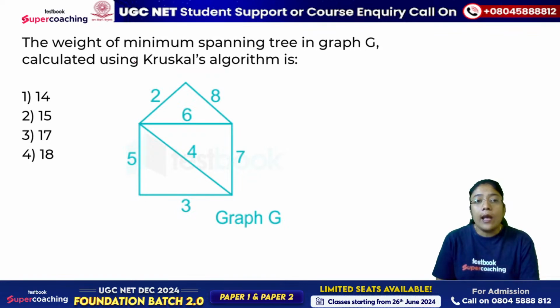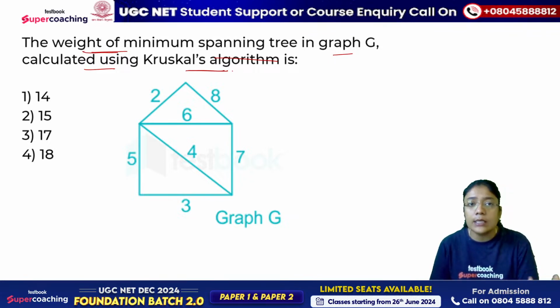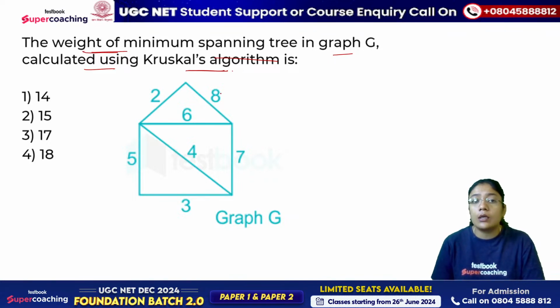Alright. Now, this is based on one of the applications of the greedy technique, that is minimum cost spanning tree. So here we are supposed to return the weight of a minimum spanning tree in a graph G, which is calculated using Kruskal's algorithm. Yesterday also we had discussed Kruskal's algorithm. What does Kruskal's algorithm say? Always pick the minimum edge weight, and you add that edge provided it should not be forming a cycle. Correct, because spanning tree means a cycle is not possible. A tree cannot have a cycle, and a tree can never be disconnected. So we have to add the edges in such a way that we are getting a connected tree.